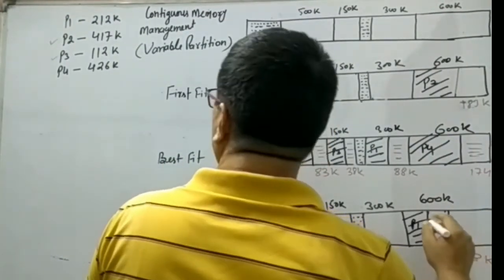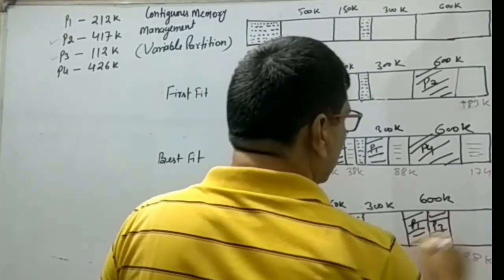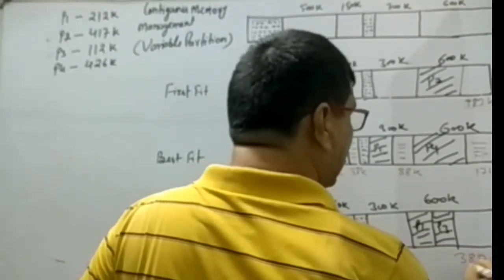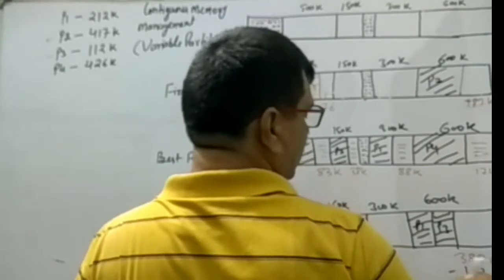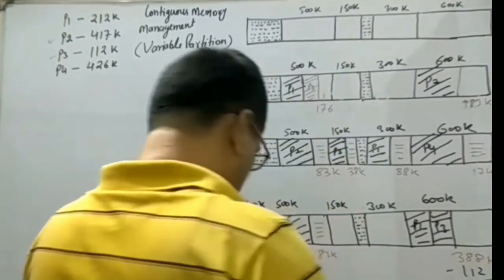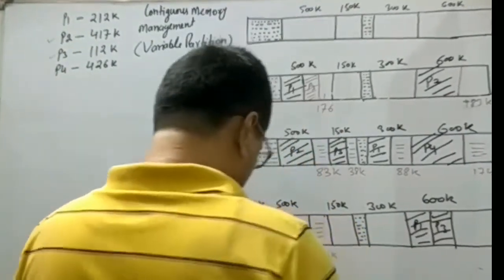This is P3. And how much space is available right now? 388 minus 112 means 276K.